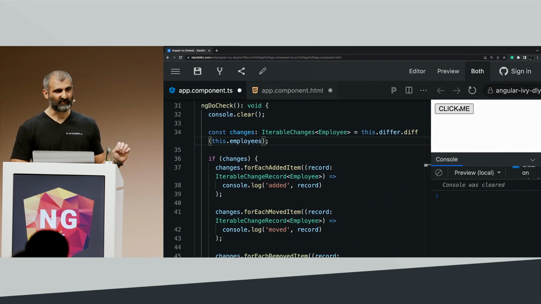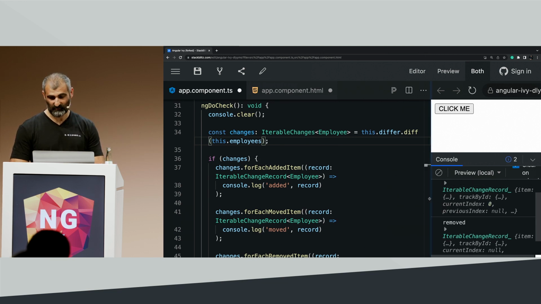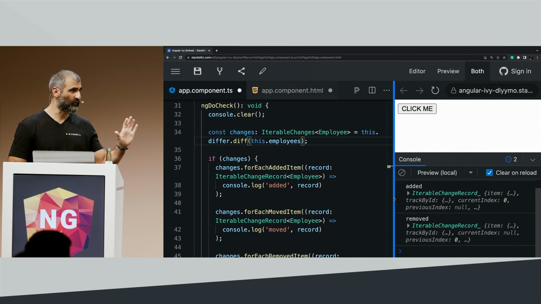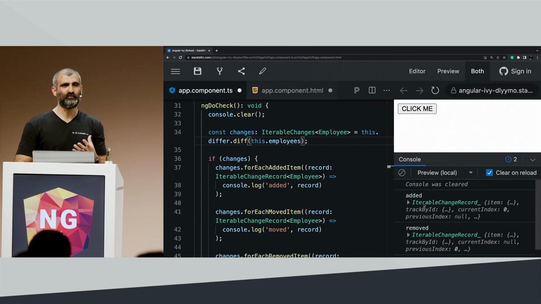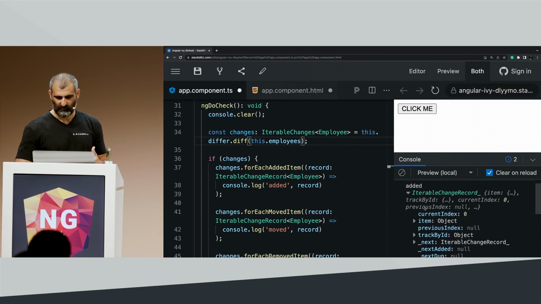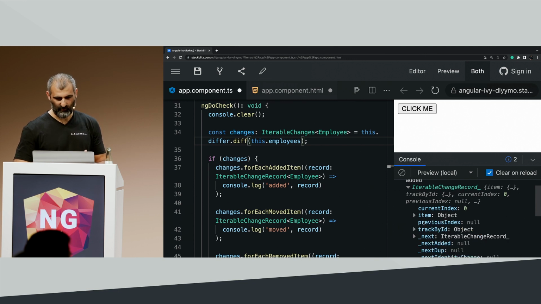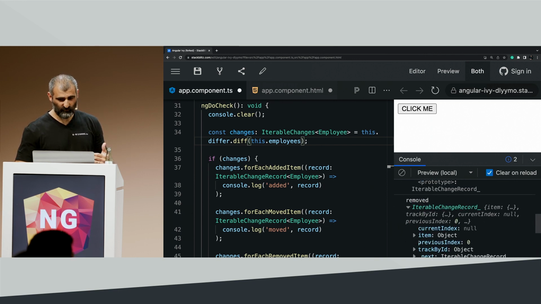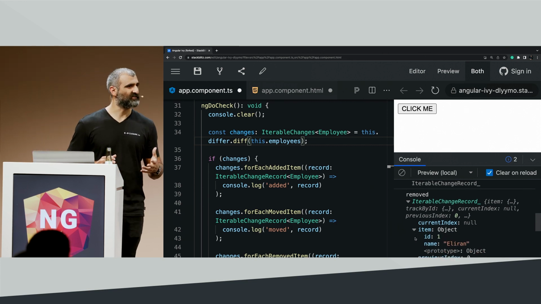Let's click on this. And we're actually getting something that I was expecting a little bit more from, but this is the expected result, right? We changed two things. We added an item and we removed one item. We added the object ID 1, Eliran, and we removed the same object, because it's a different instance.